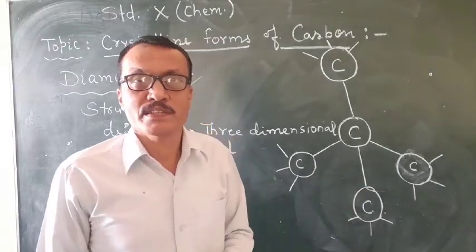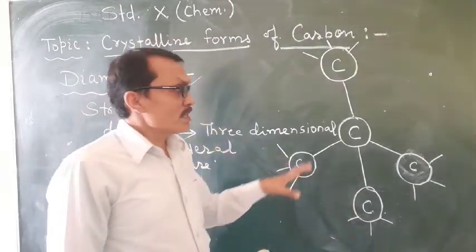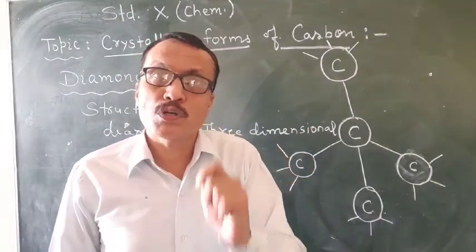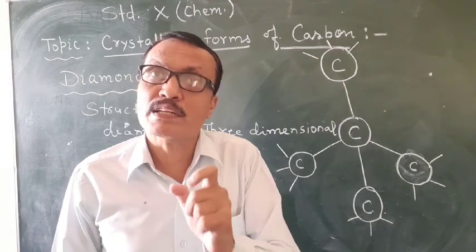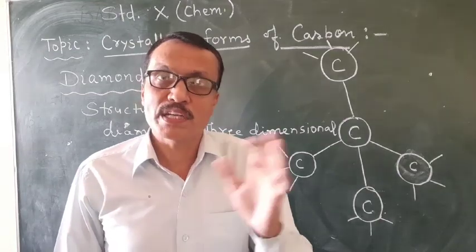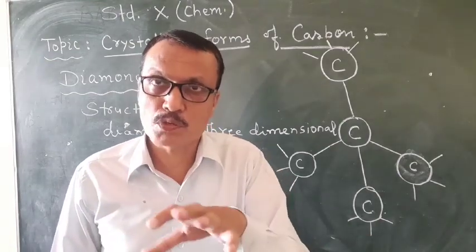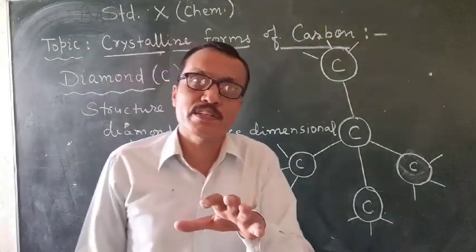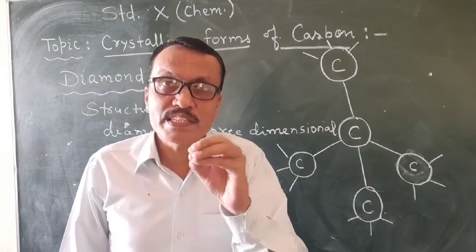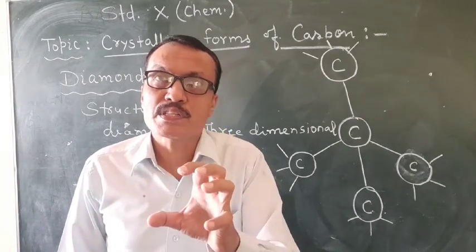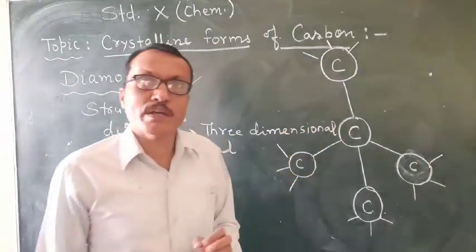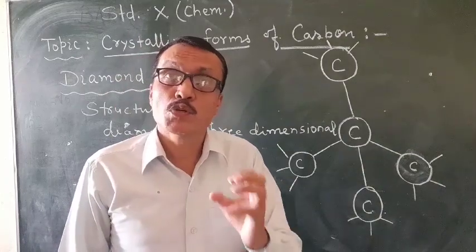meaning it does not conduct electricity. Right? Students, diamond sparkles in light. This is because of its high refractive index. Refractive index is a term of physics, which you can study in class 10 in your syllabus. Here I can say only that it is the light-bending capacity of a material. The refractive index of diamond is high, that is 2.5.